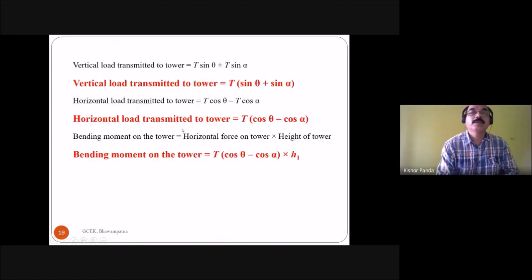So what is the horizontal load transmitted to the tower? It is equal to T cos theta minus T cos alpha. Then the horizontal load transmitted to the tower is equal to T into (cos theta minus cos alpha).